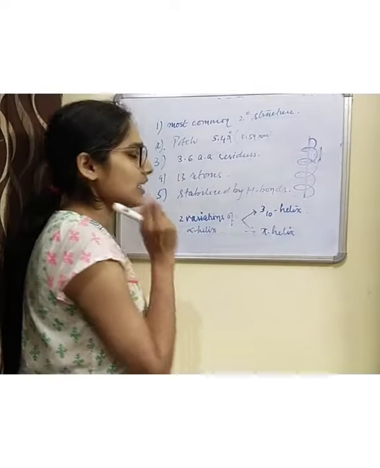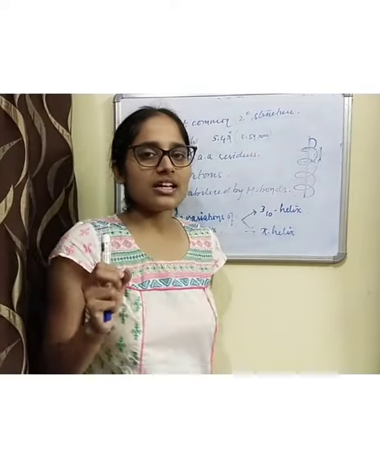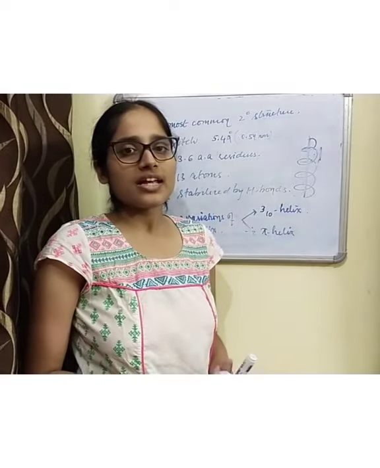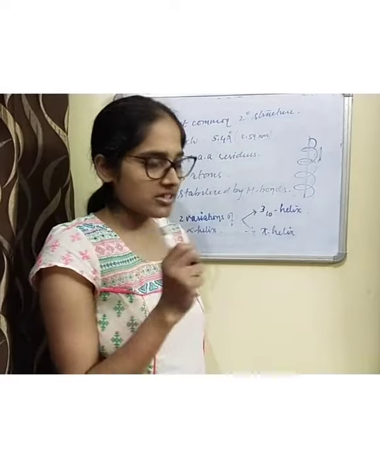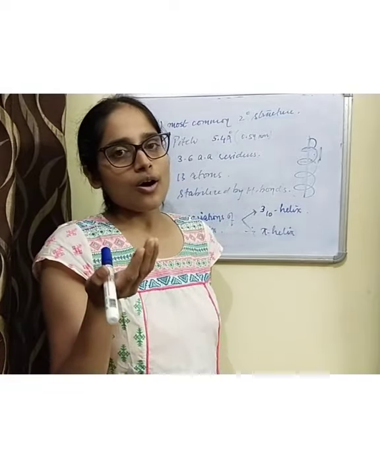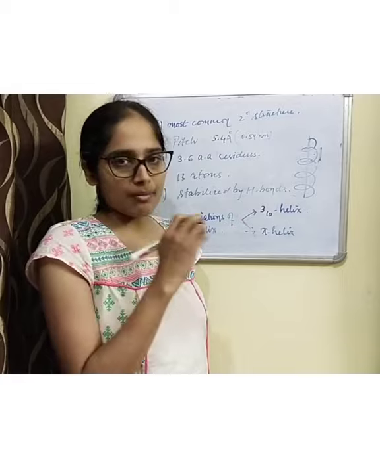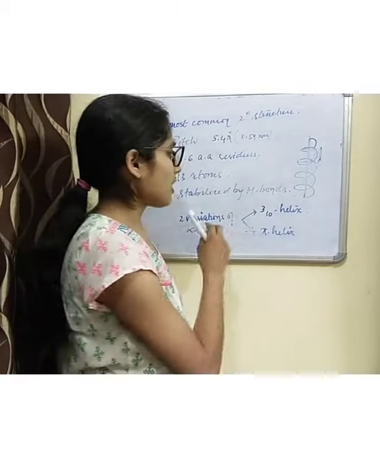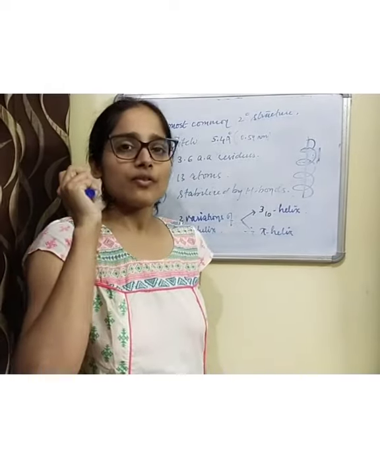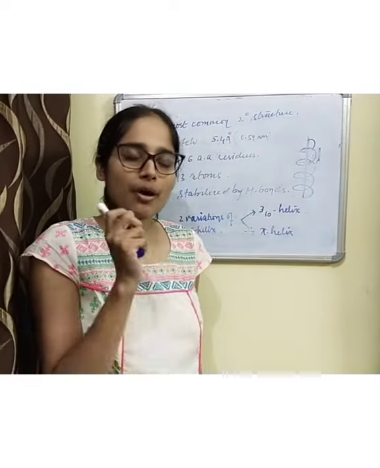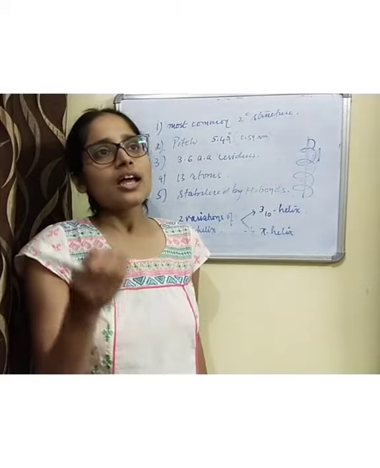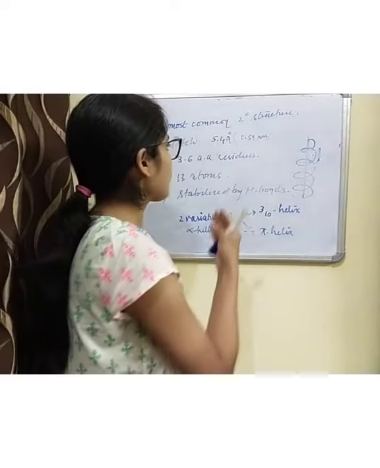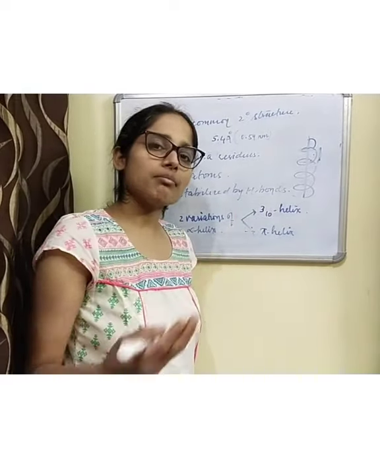The other important thing is that the basics, the bricks, are the amino acids. There are certain properties of amino acids which determine whether it will form an alpha helix or a beta sheet.